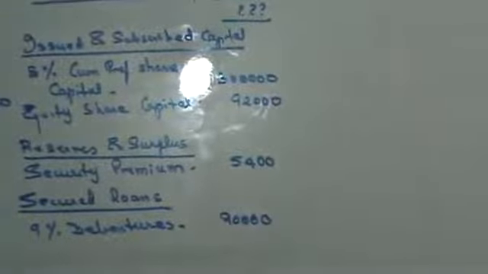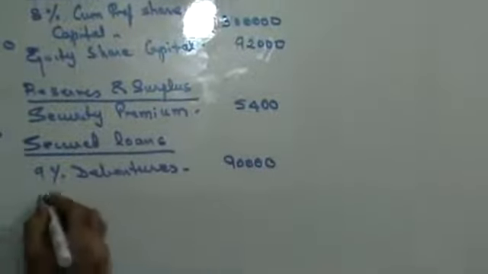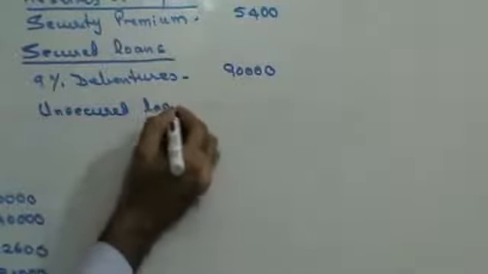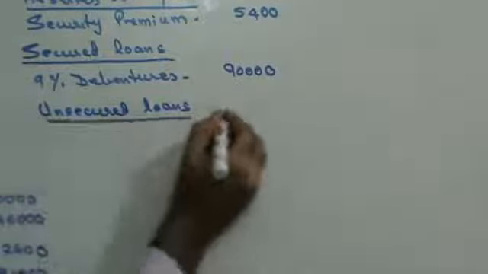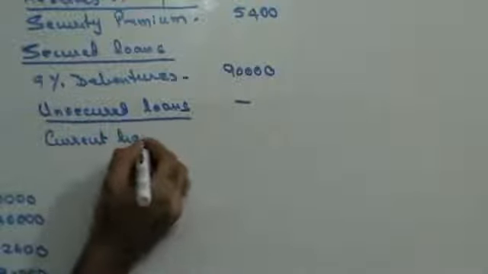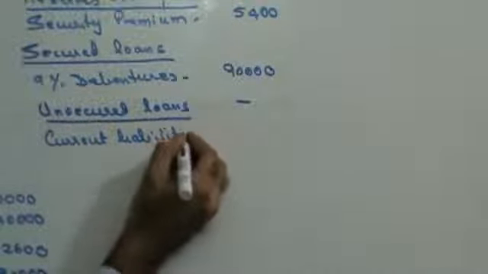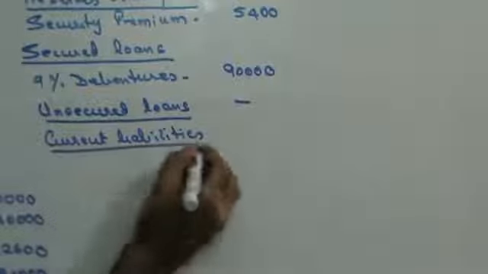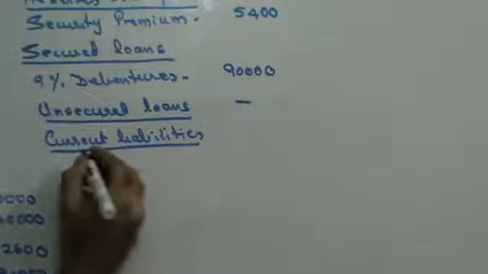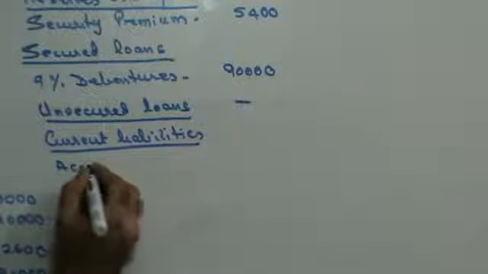Then you have unsecured loans, not given to you. Then you have current liabilities. Under current liabilities, you have sundry. First of all, you will have accrued interest.